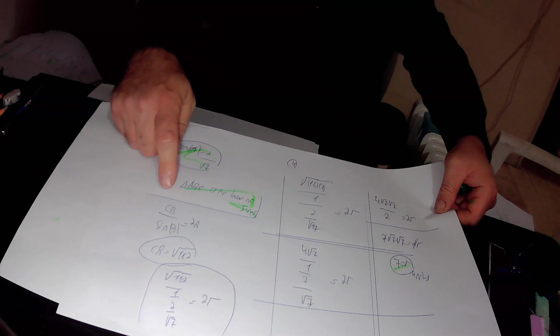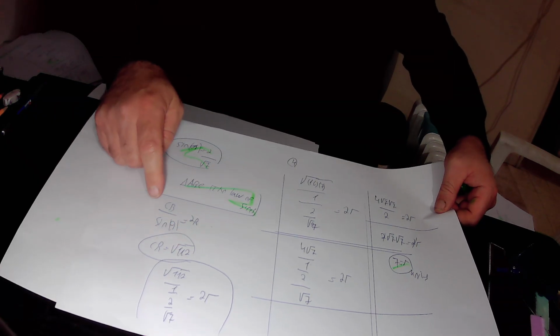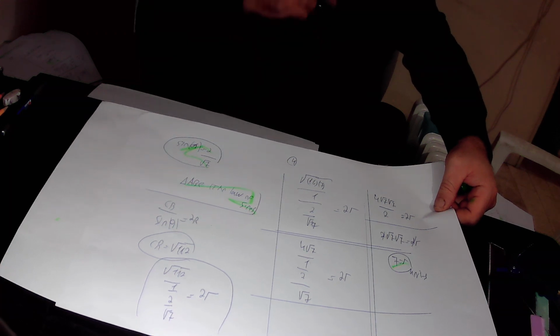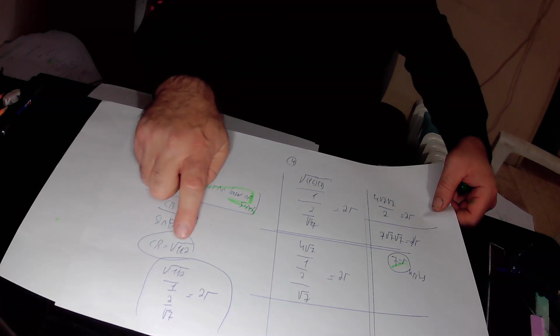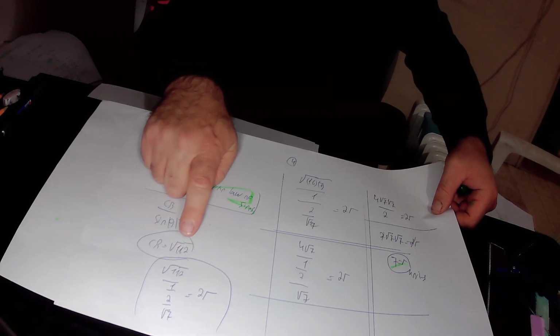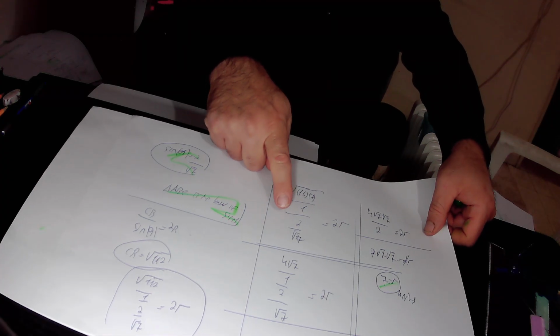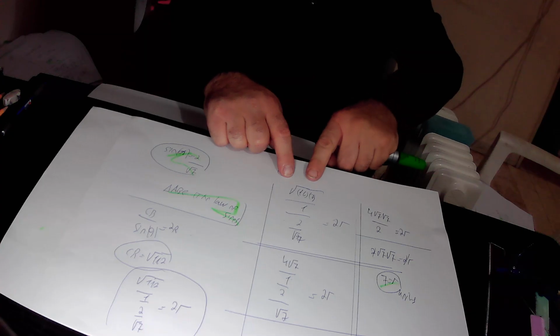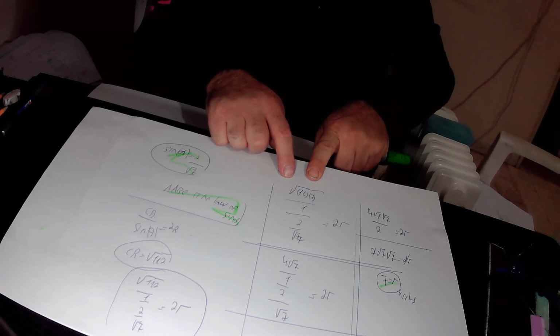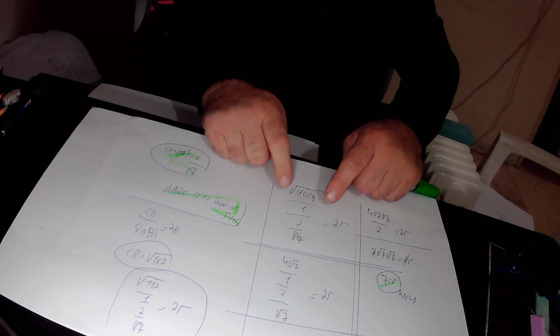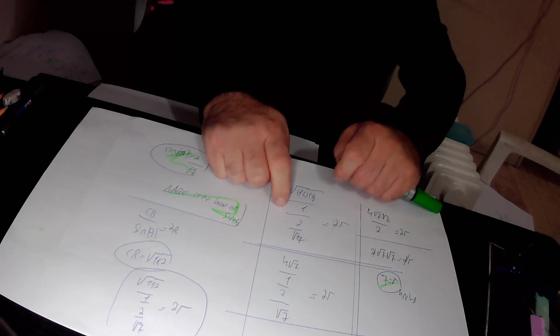So in total, CB, square root of 112, over sine alpha, 2 over square root of 7, equals 2R. Here we substitute 112 by 16 times 7, so the square root of 112 is the square root of 16 times 7, over 2 over square root of 7. We took 16 out of the root, the square root of 16 is 4, so inside the root we are left with only 7. So in total this expression equals 4 times square root of 7 over 2 over square root of 7.